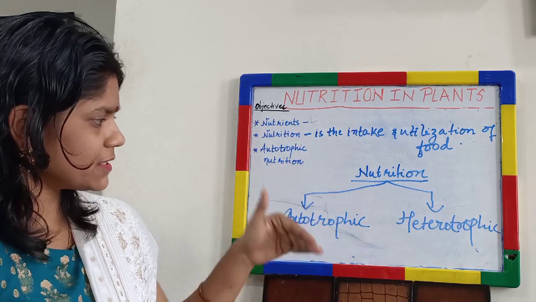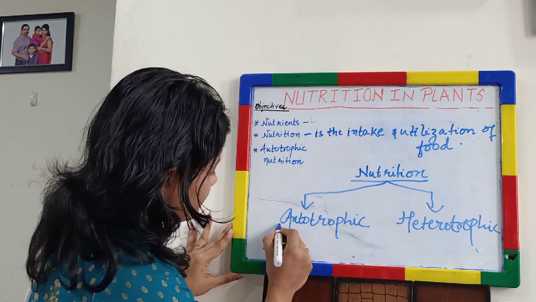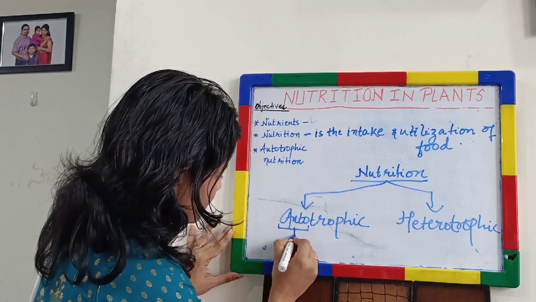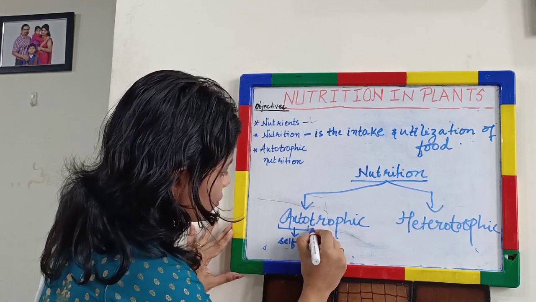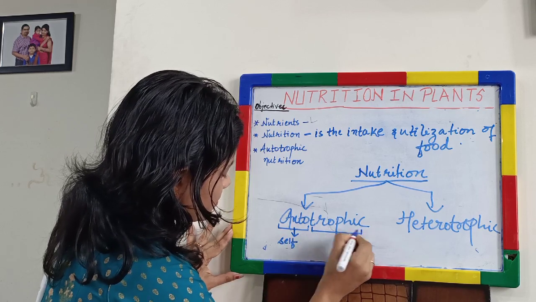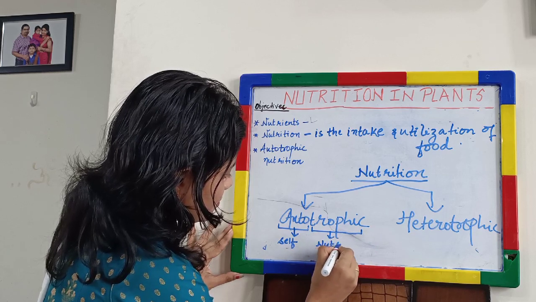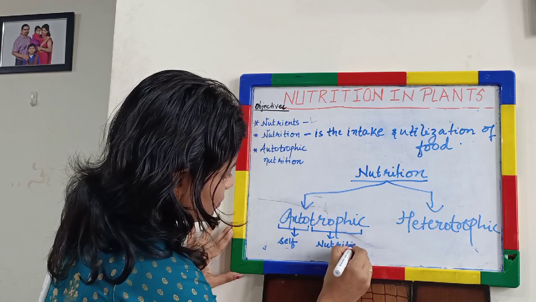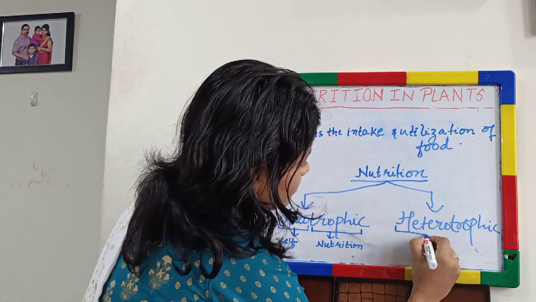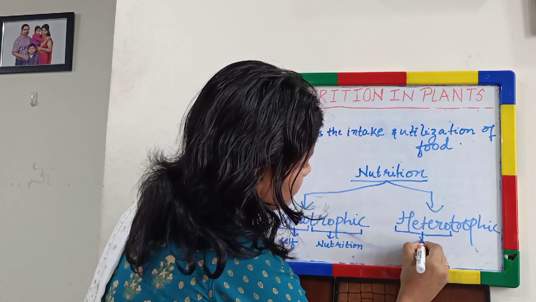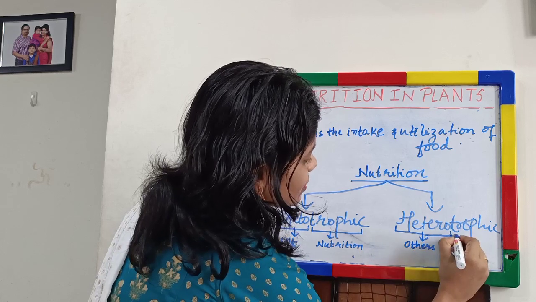See, the meaning of these terms comes from the words itself. Auto means self. And trophic means nutrition. Okay. Hetero means others. And trophos means nutrition.